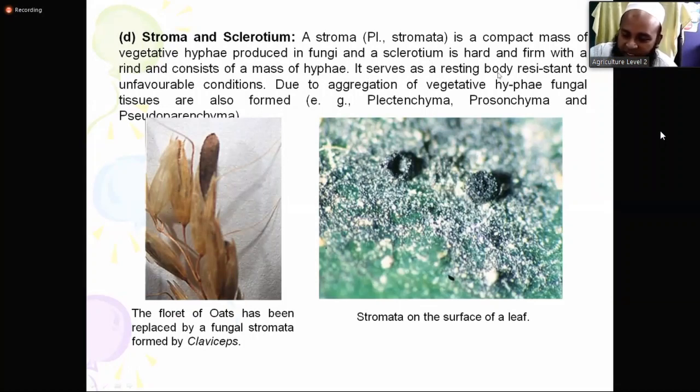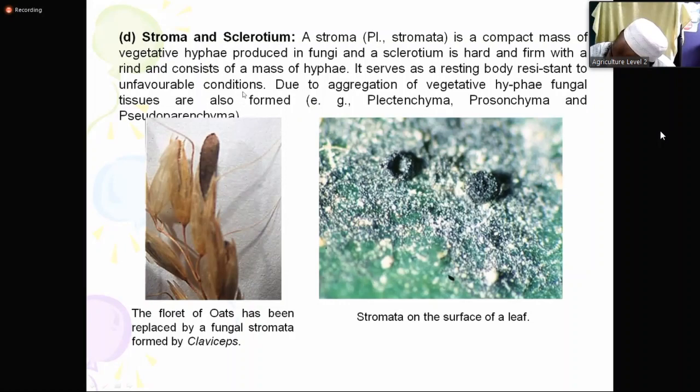It serves as a resting body. So why do they produce it? They produce it for passing unfavorable conditions. So this structure is also called a resting body, resistant to unfavorable conditions.